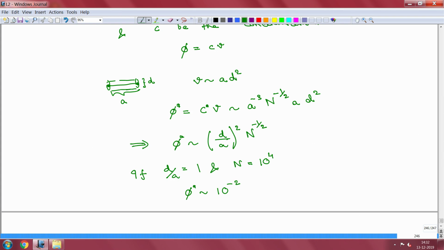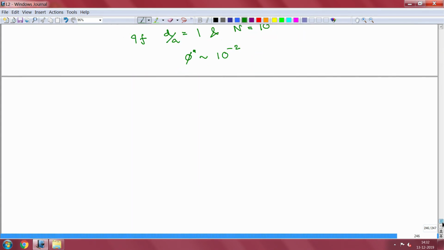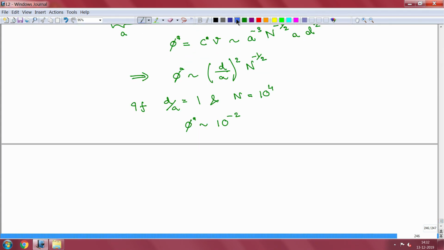What does this mean? This is an example problem.